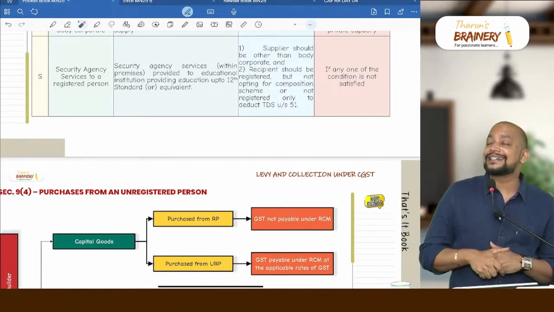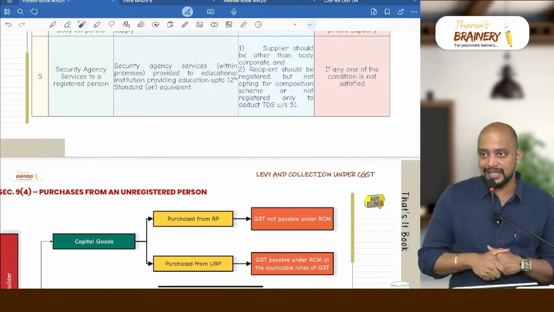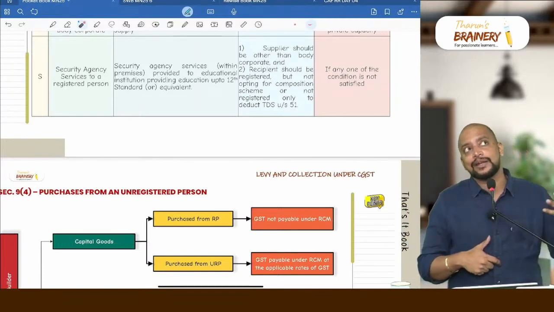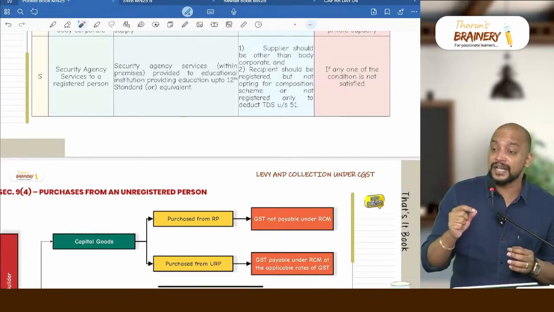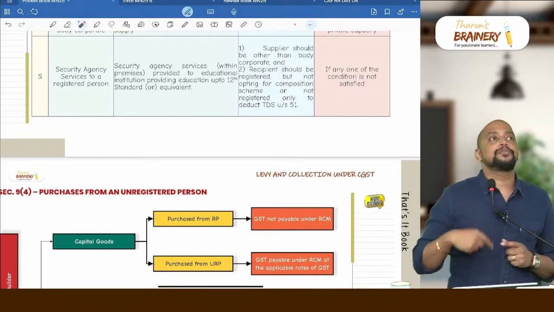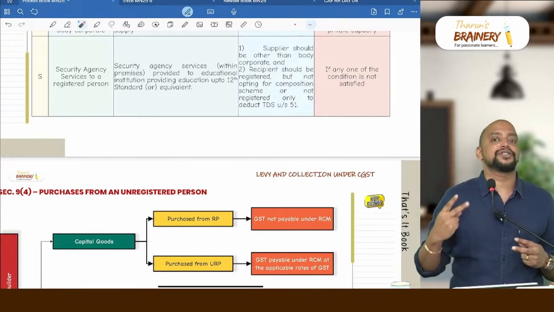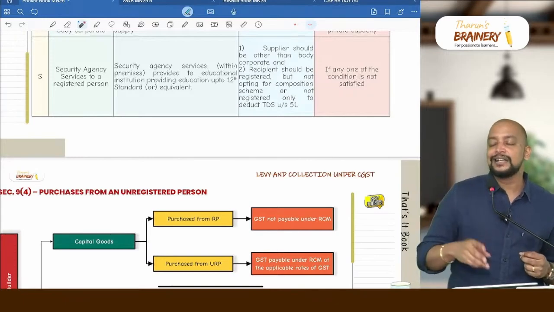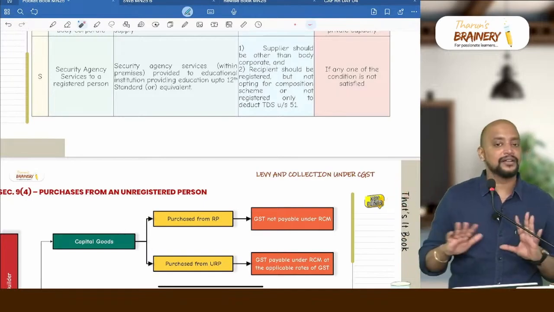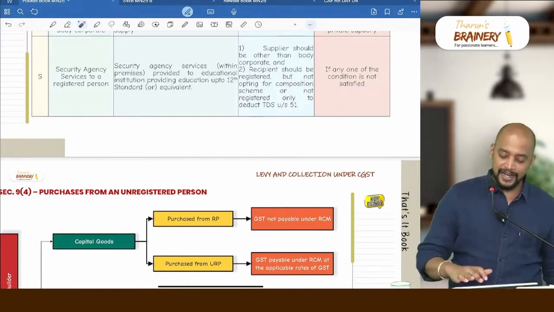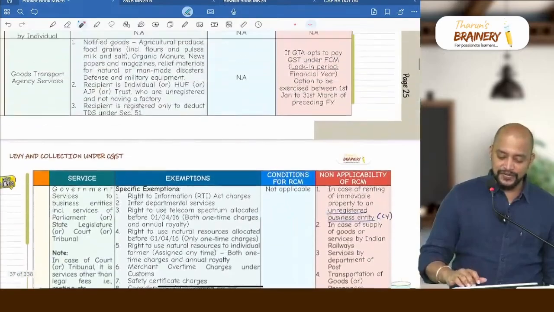And is there any condition for RCM? Yes, two conditions are there. Supplier should be other than body corporate and the recipient should be registered, not body corporate. Recipient is registered, but they should not be opting for composition scheme and they are not registered only for deducting TDS. If these two conditions are satisfied, RCM, otherwise it will be FCM. Done. So we completed the list of services.